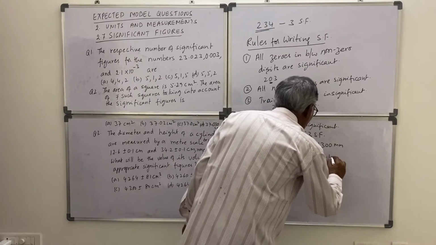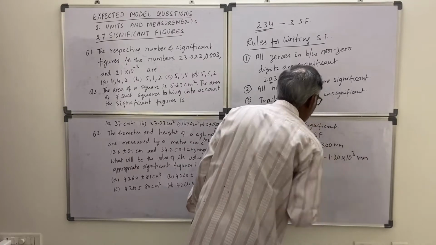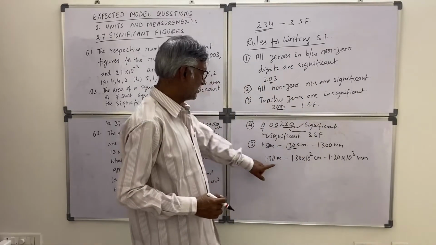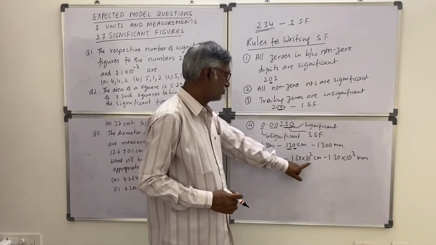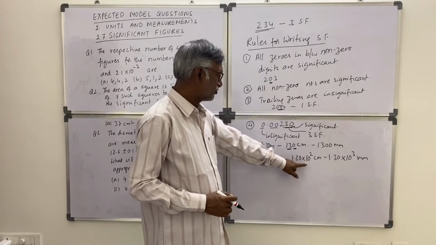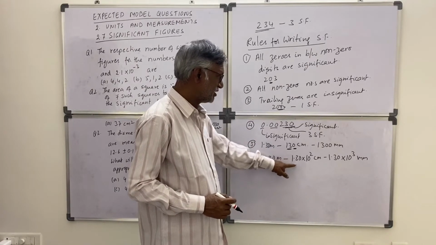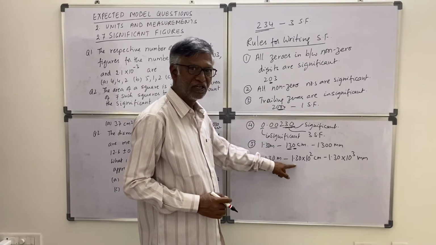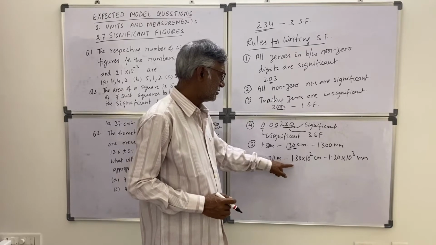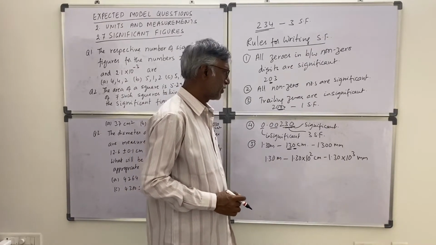This you can write 1.30 into 10 cube mm. So in these significant figures, the power of 10 is not important for us, but we are interested in this base number. Whatever may be the significant figures there, that is important for us. This is known as scientific notation.